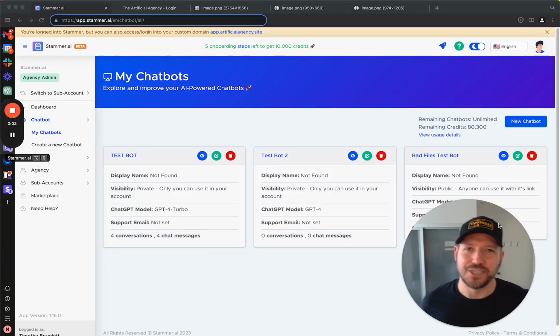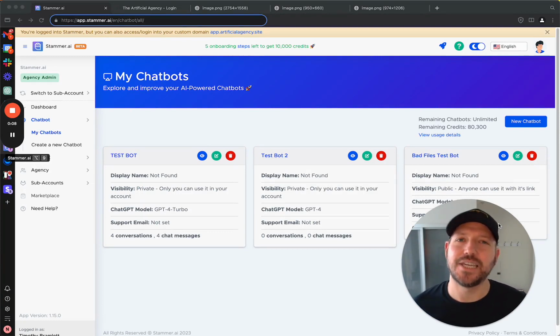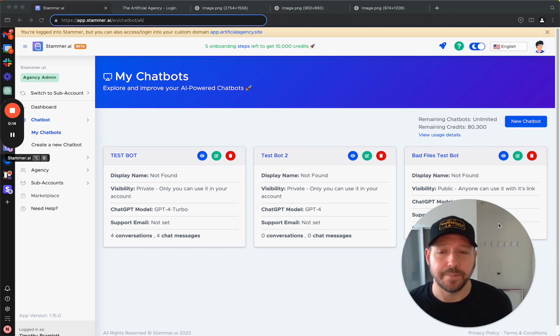Okay, these are the release notes for Stammer version 1.15.0. And before I get into the release notes, let's address the elephant in the room. And that, of course, is all the drama going on right now with OpenAI.